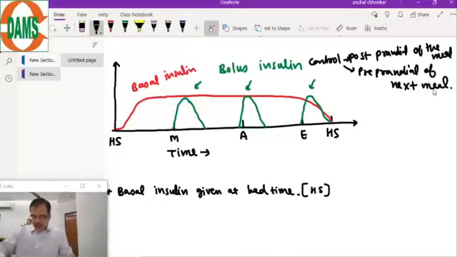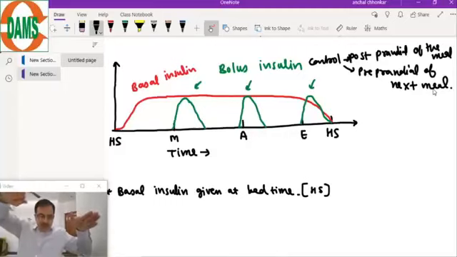Now, why does basal insulin not control the PPG? Because it has a steady level of concentration, and when a meal is taken there is a spike of glucose level in the body. That spike will be controlled by a short acting insulin.